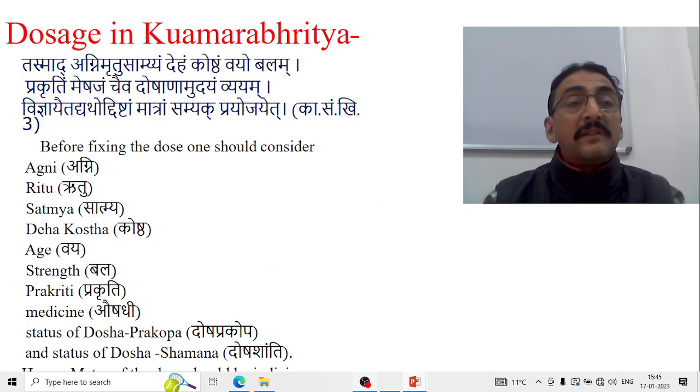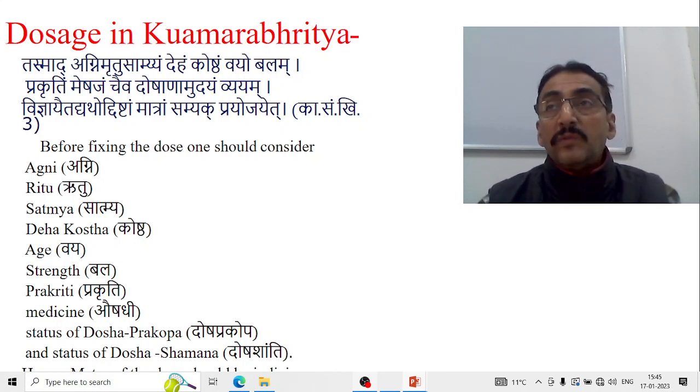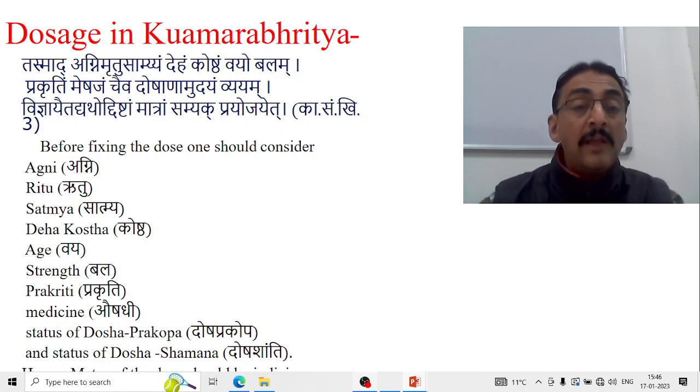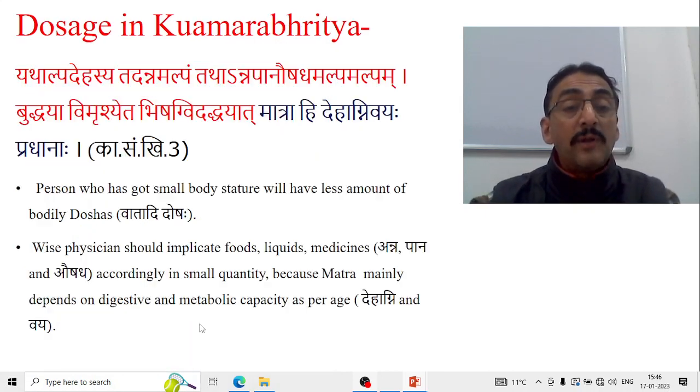Now again Kashyapa says, "Tasmat agni rutu satmyam deham koshtam vayobalam prakritim beshajam evam doshanam udayam yatam." That is, before fixing the dose for a child, one should consider the following important facts. Agni, Rutu, Satmya, Deha, Koshta, Vaya, that is age, Bala, that is strength, Prakriti, that is constitution, Aushadhi, that is medicine, and the status of dosha prakopa and dosha shamata or dosha shanti. These factors have to be understood before administration of any medicine to a child.